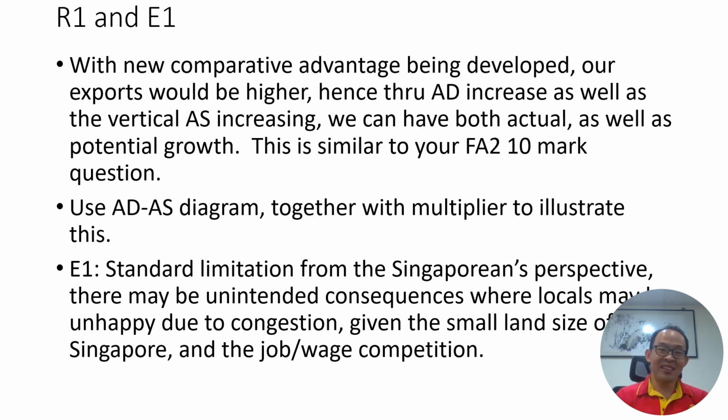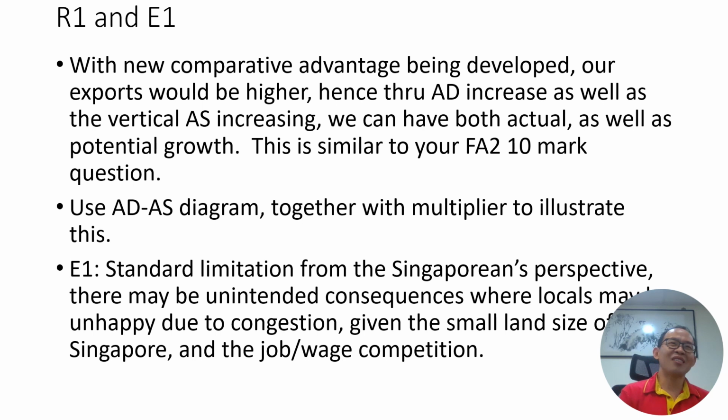What about the standard evaluation, the standard limitation of this? Now, I'm sure you are aware of this. If you're living in Singapore, when you allow all these immigrants coming to Singapore, there will be plenty of unintended consequences. The local Singaporeans may be unhappy due to the congestion, given the small land size of Singapore.